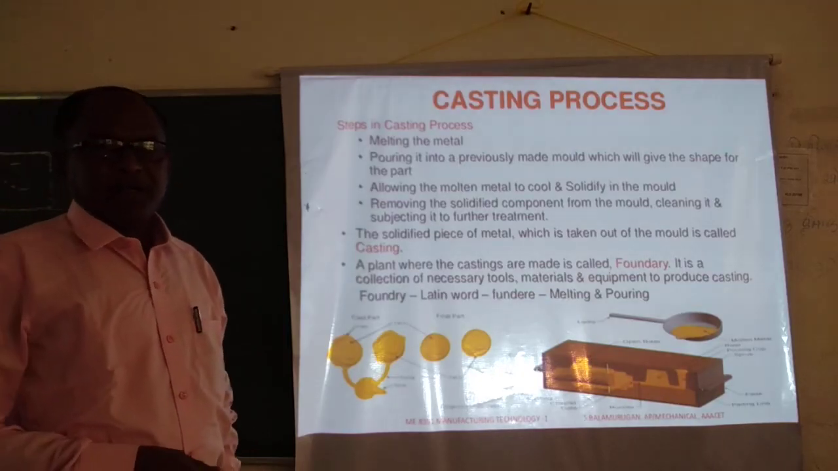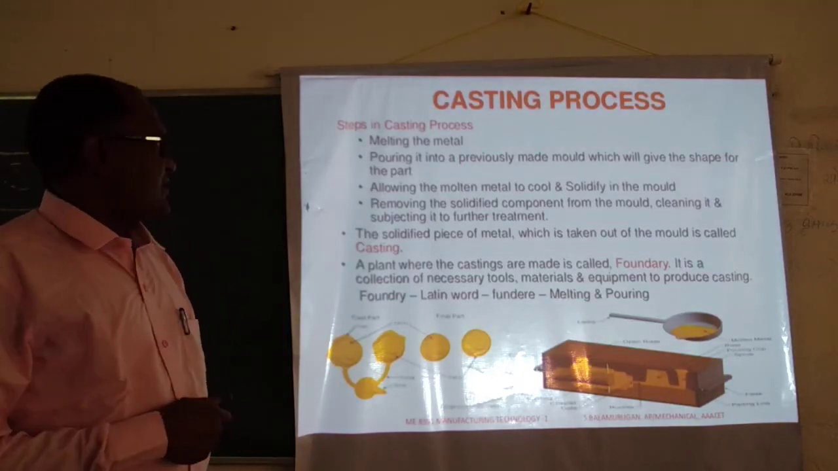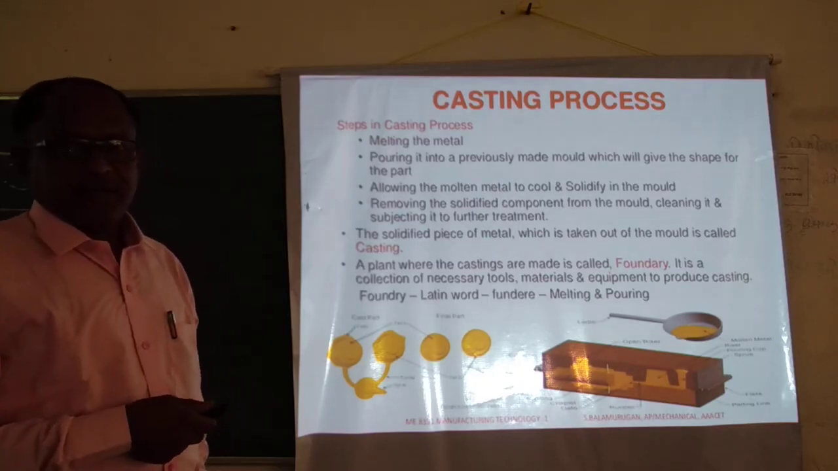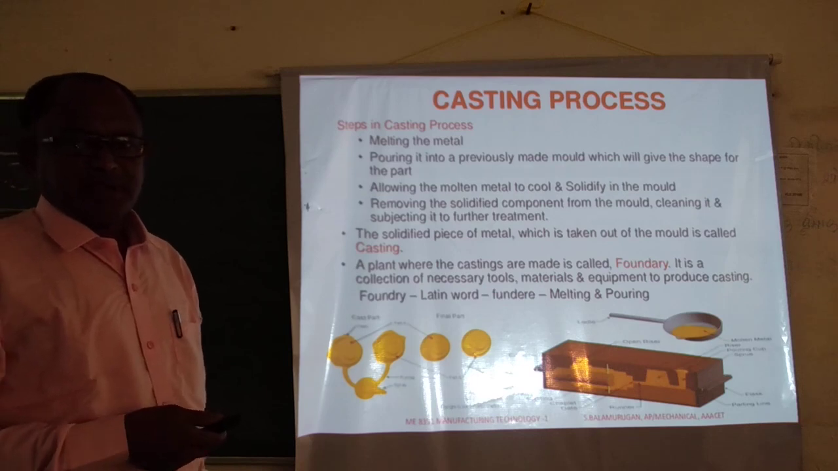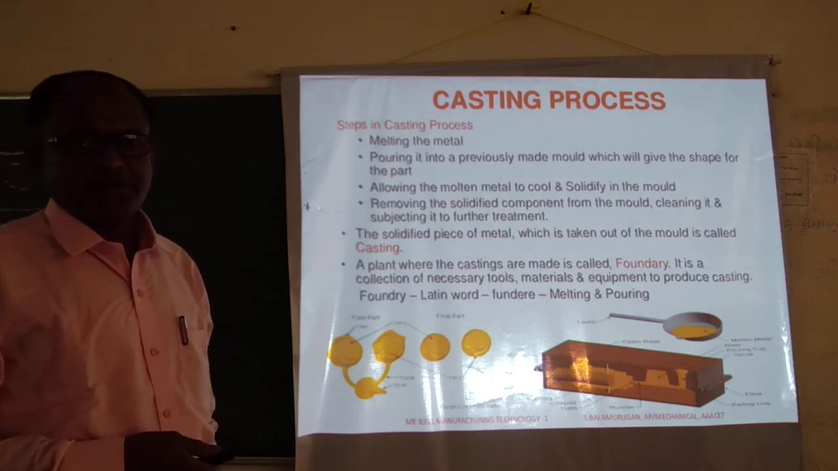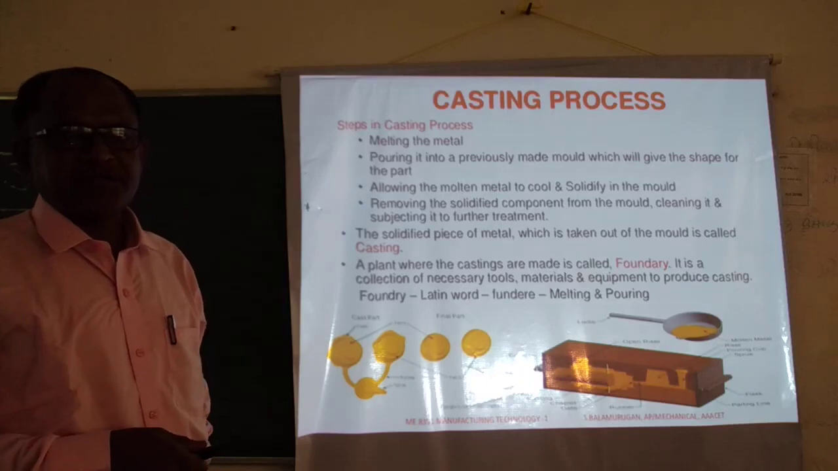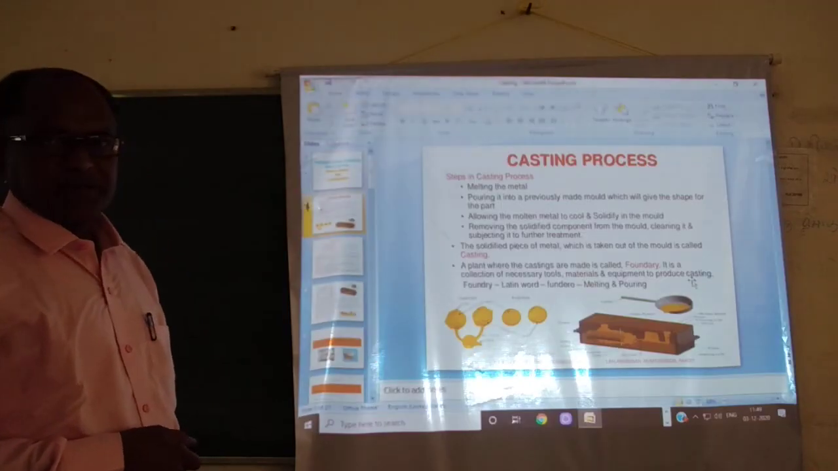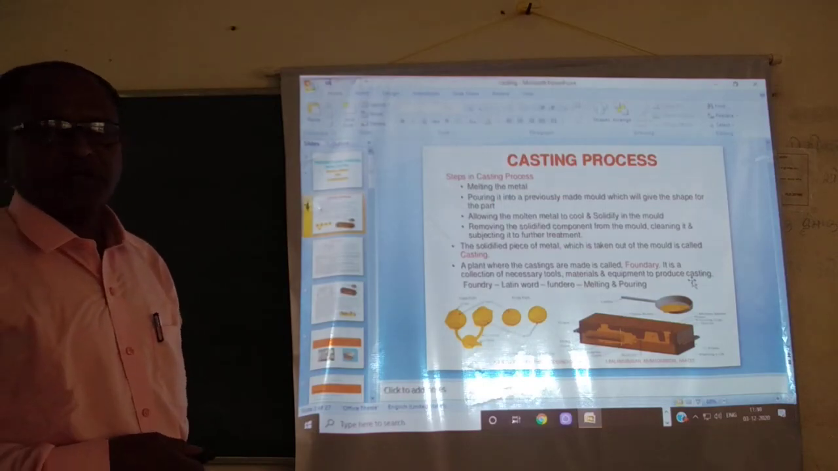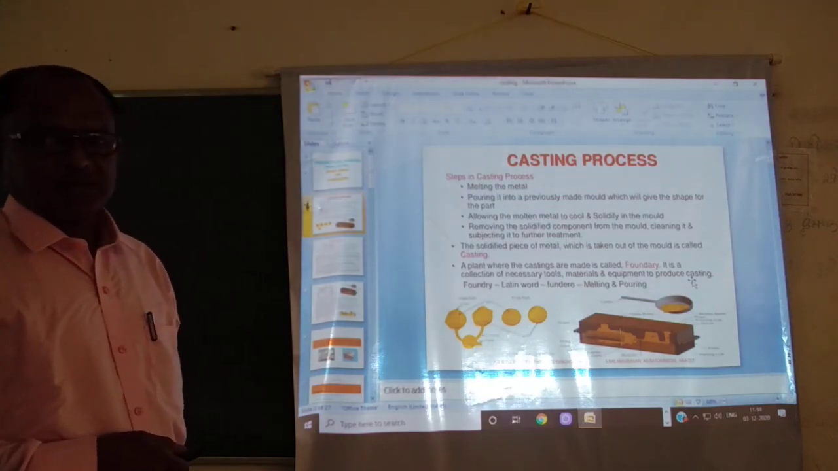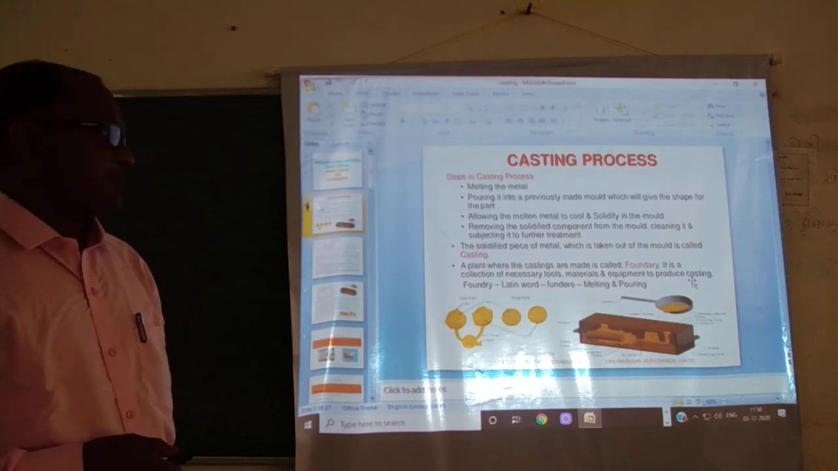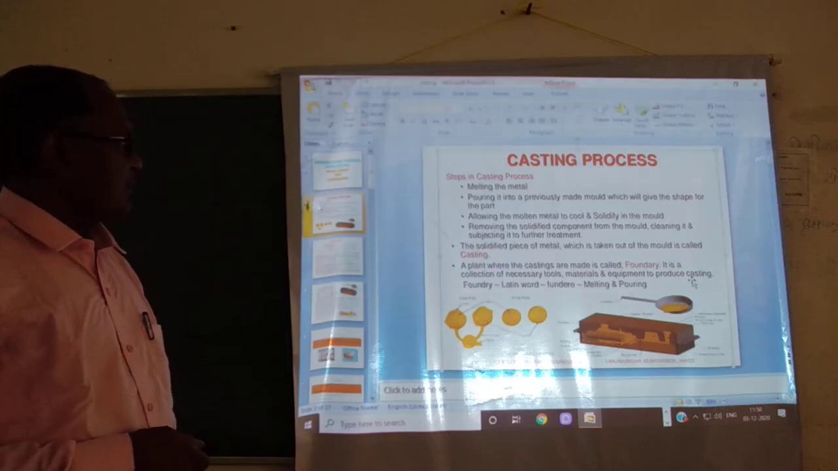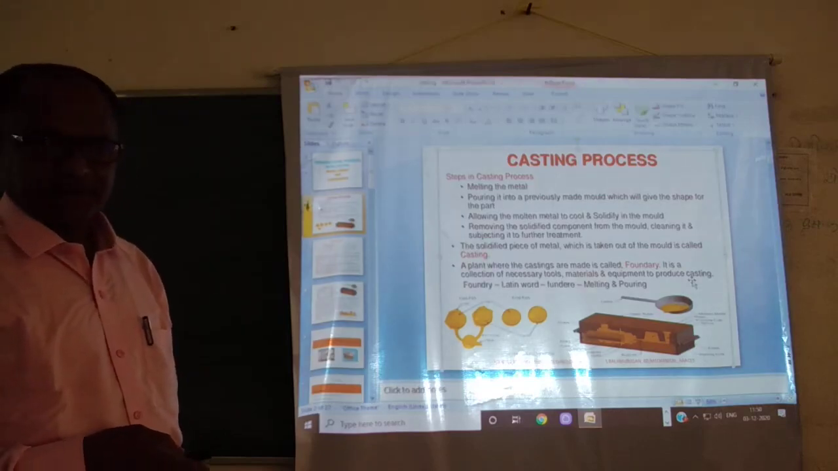So what do you mean by metal casting? Metal casting is all the steps given here. Take the metal, heat it up to a certain temperature, take it into a ladle or crucible, pour it into the previously prepared mold cavity, and solidify it. After solidification, destroy the mold, clean that casted product and carry out the further machining processes. So that is all about the casting process.